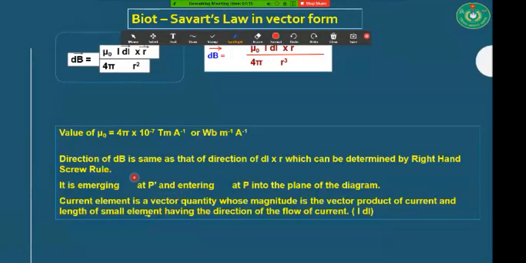Okay, and I have already discussed the procedure for the direction of magnetic field, which is done by the sign of dot or cross. This is dot and this is cross. Dot means emerging out and cross means entering. Okay. In this chapter, we are using these two signs frequently, so be attentive about the sign and the procedure of this sign. Okay.